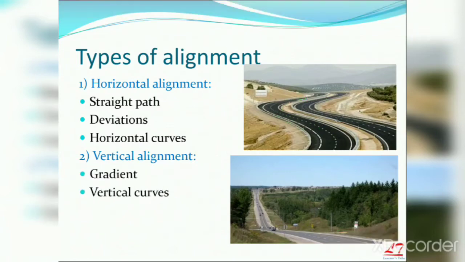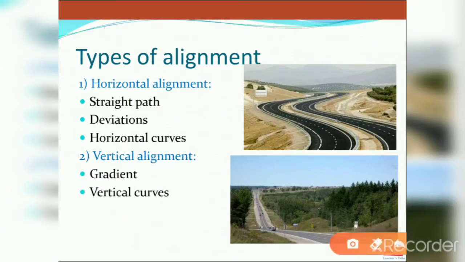Next, what is vertical alignment? Vertical alignment comes with grades. Grades means slope, or cutting, embankment, like that. Here it is in the vertical plane. Vertical alignment means you have to observe in the vertical plane, and vertical curves like elevations and depressions come under it. Horizontal means you observe in the horizontal plane, vertical means you observe in the vertical plane. These are the two types of alignments.